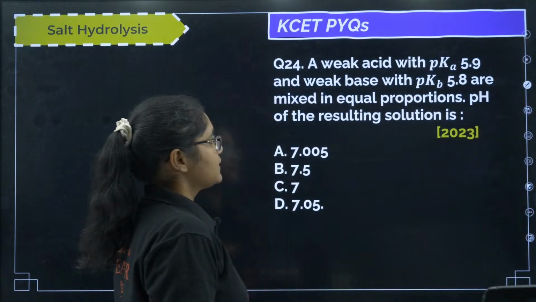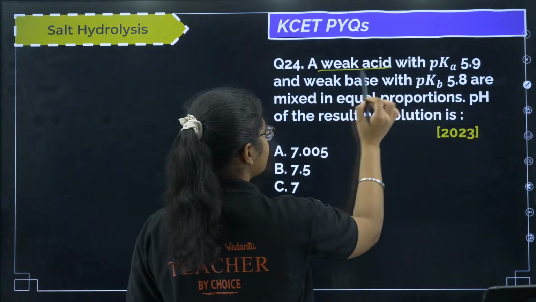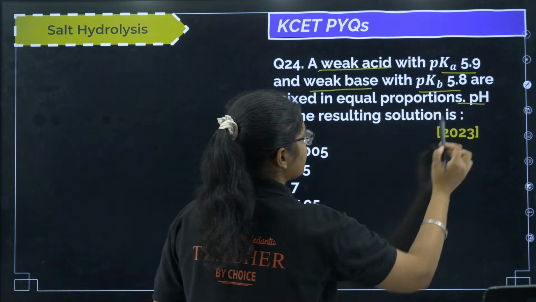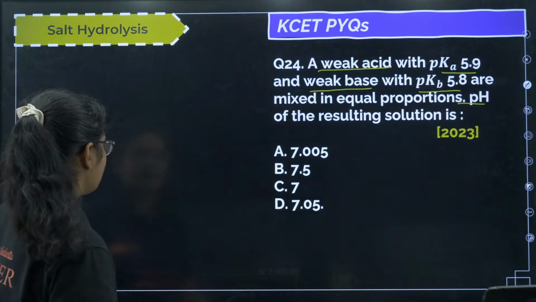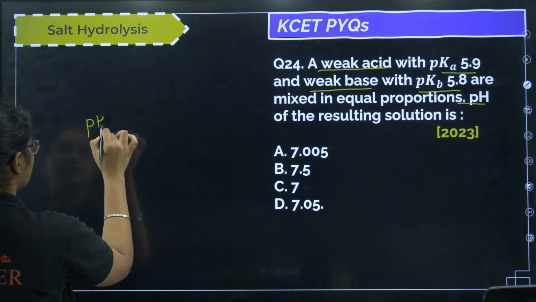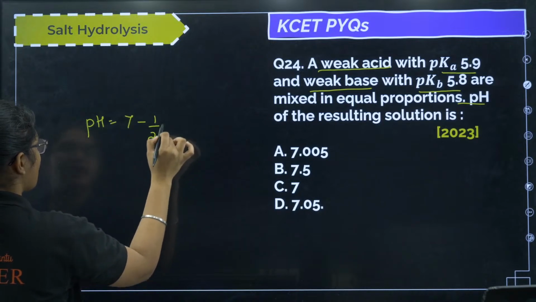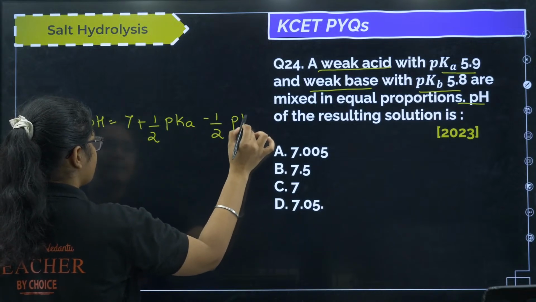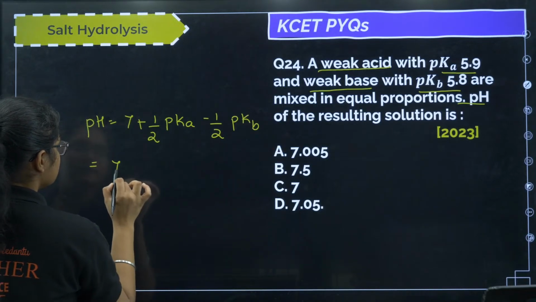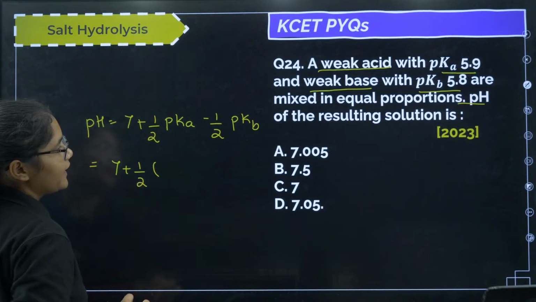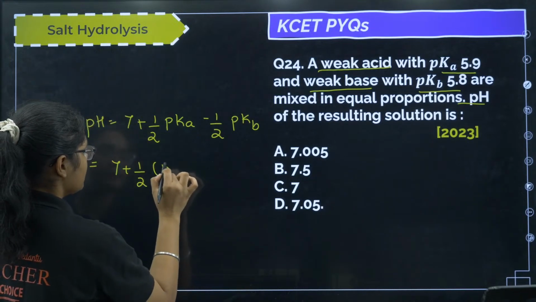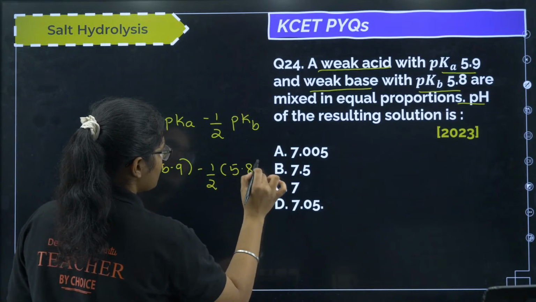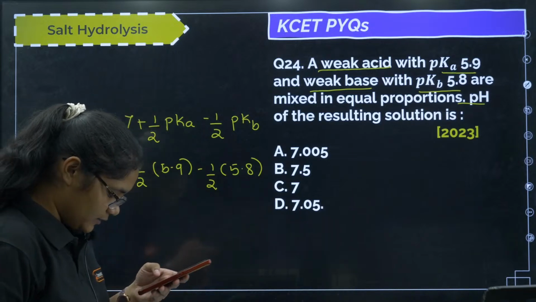Next, we have been given a weak acid and a weak base. Their pKa and pKb values are given. You have to calculate the pH of the resulting solution. I have given you just now a formula. Those who have written the notes will know: 7 plus half pKa minus half pKb. So what is the pKa value here? 5.9, right, minus half, what is the pKb value? 5.8. So just solve it and tell me how much we will get.